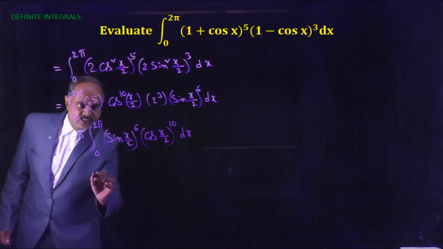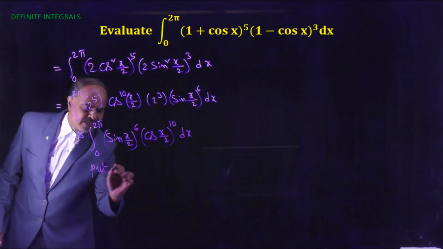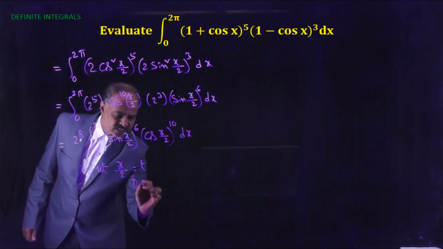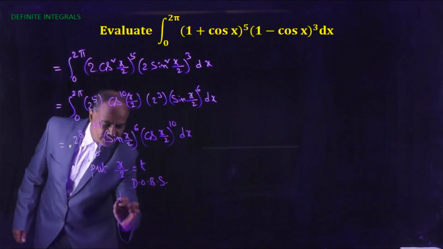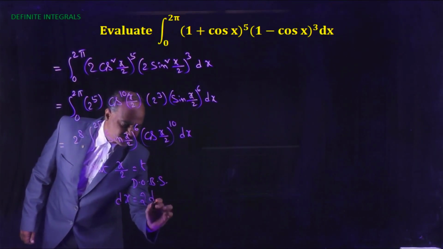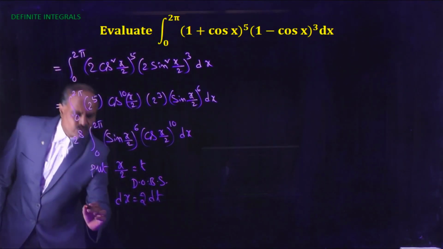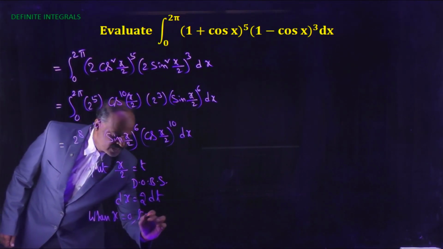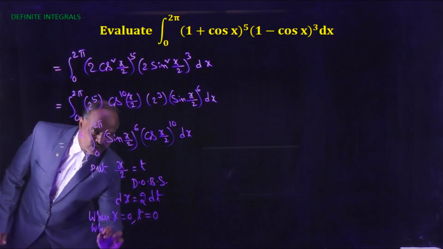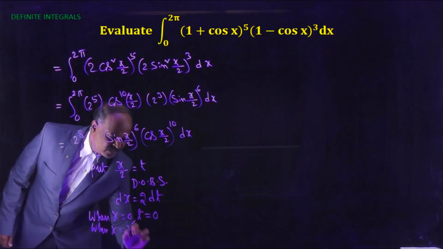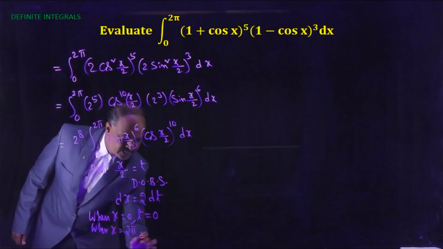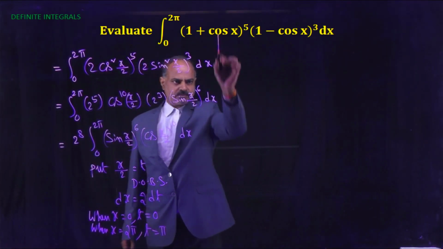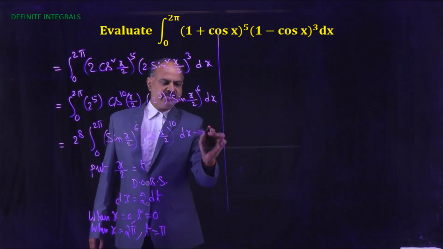So here put x by 2 equal to t. Now differentiate on both sides, dx equal to 2 dt. When x equal to 0, t equal to 0. When x equal to 2 pi, t is equal to pi. Now this is equation number 1.